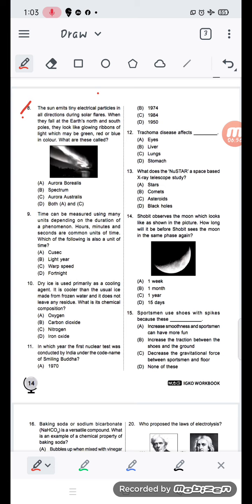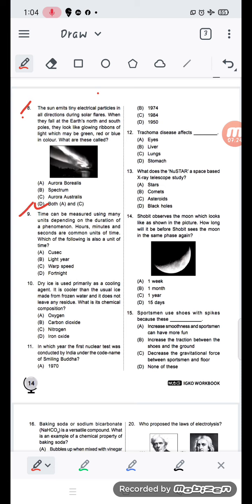Option A, aurora borealis, option B, spectrum, option C, aurora australis, option D, A and C. You can see both aurora borealis and aurora australis. It means that option D is the correct answer. Option D is the correct answer, both A and C.